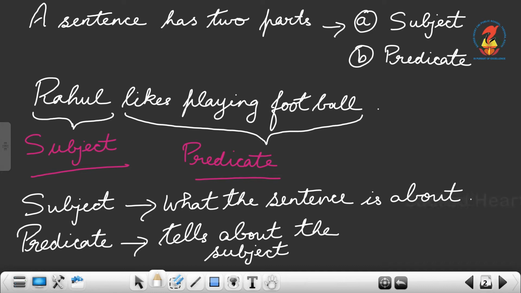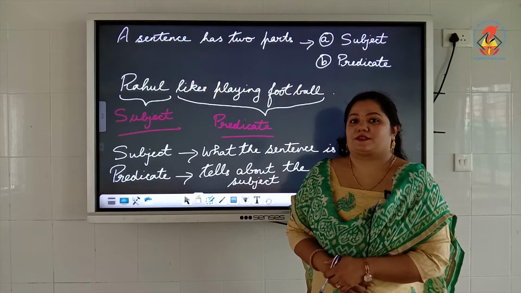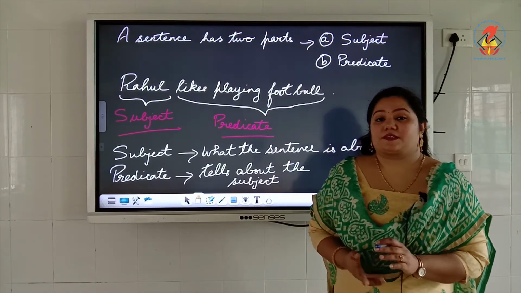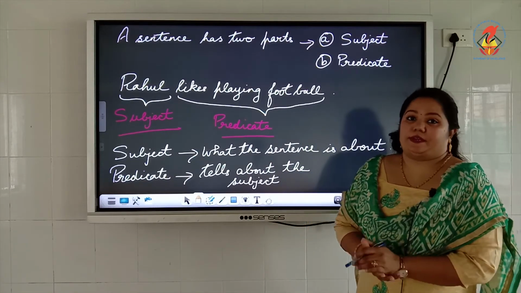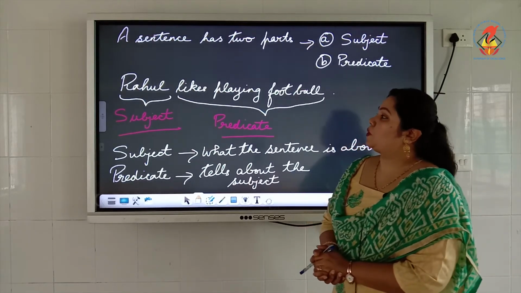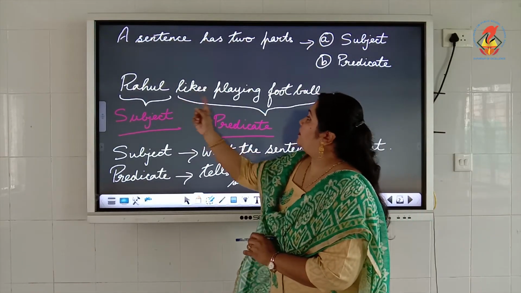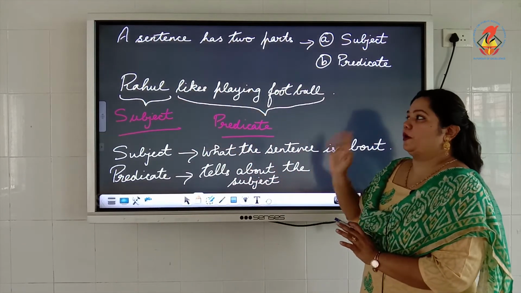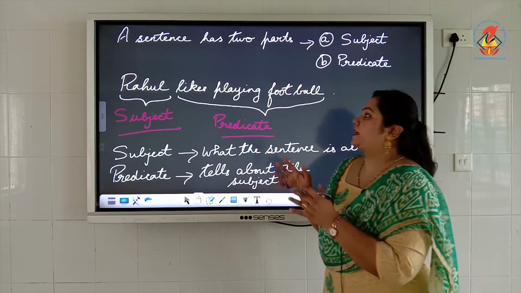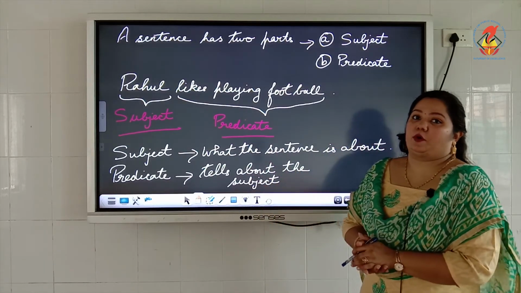Alright. So we learned what a sentence is. Now, a sentence actually has two parts. Right? What are they? Yes, a subject and a predicate. Now, just look at the sentence over here. Rahul likes playing football. Okay, it is a complete sentence. We understand that the boy Rahul likes playing football.